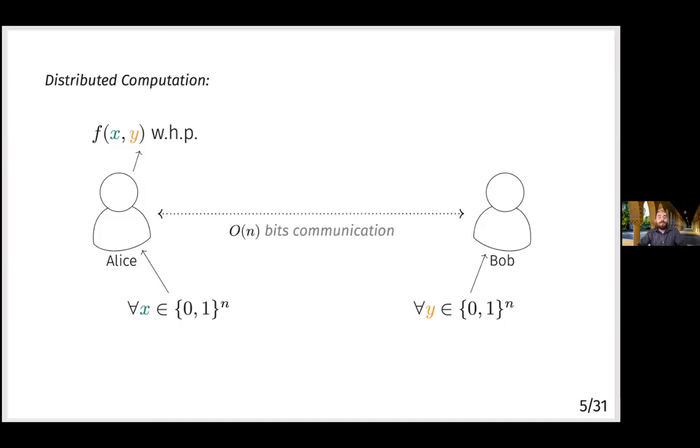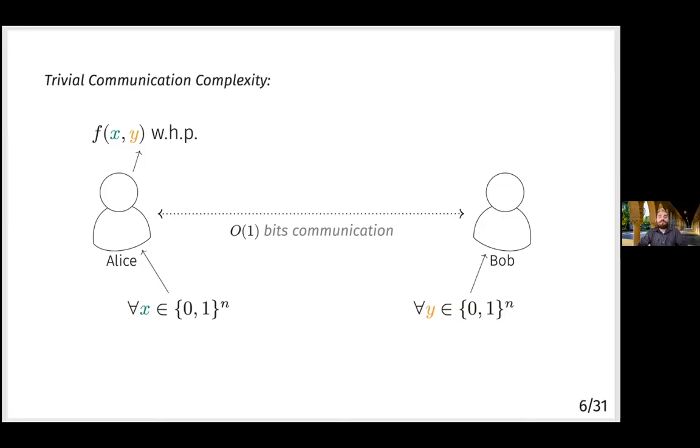The minimum amount of communication that they need to succeed at this task is called the communication complexity of the function. Here we're just imagining they're exchanging classical bits. Some functions have really big communication complexity, even when you have access to quantum entanglement, such as the inner product function mod 2. The communication complexity of that function is n, even if you have quantum entanglement.